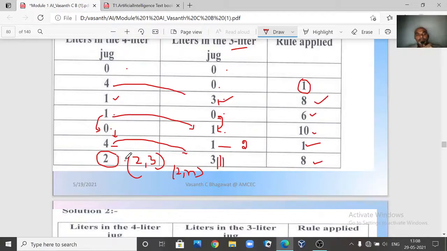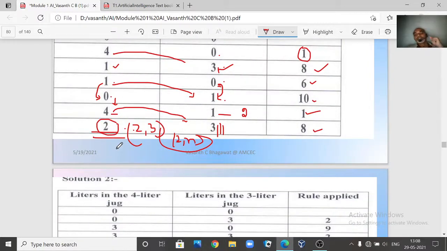Then you come to this state 2 comma 3. You check with the goal state, here you have 2 comma 3, and there you have 2 comma n. Irrespective of n, which can be any value, this 2 and this 2 are matching. So you found the goal state. So you got the solution. Exactly, you have 2 liters in the 4-liter jug.